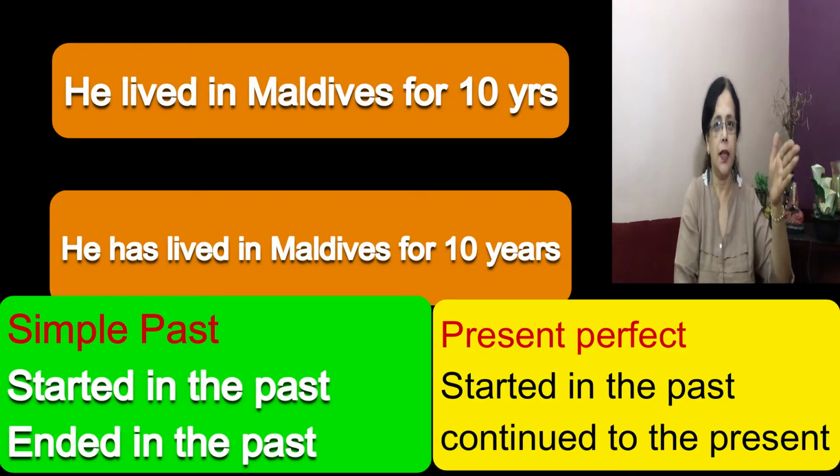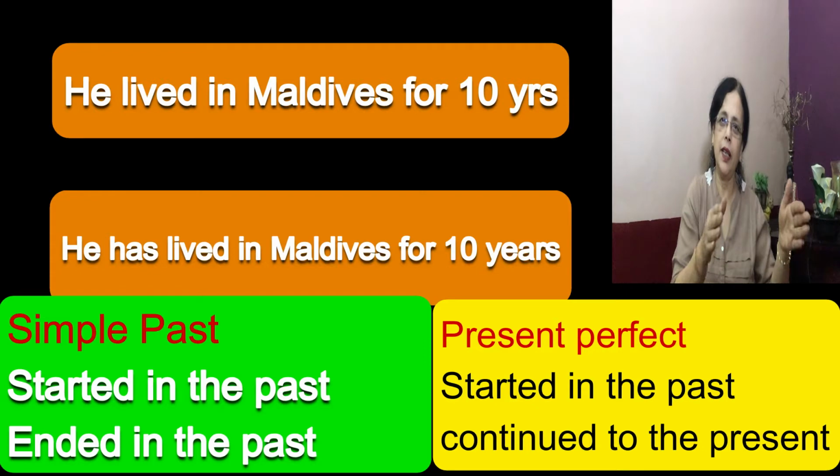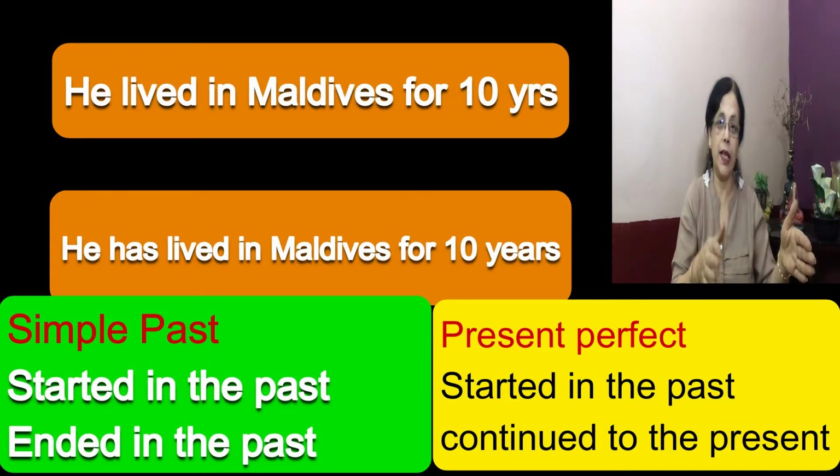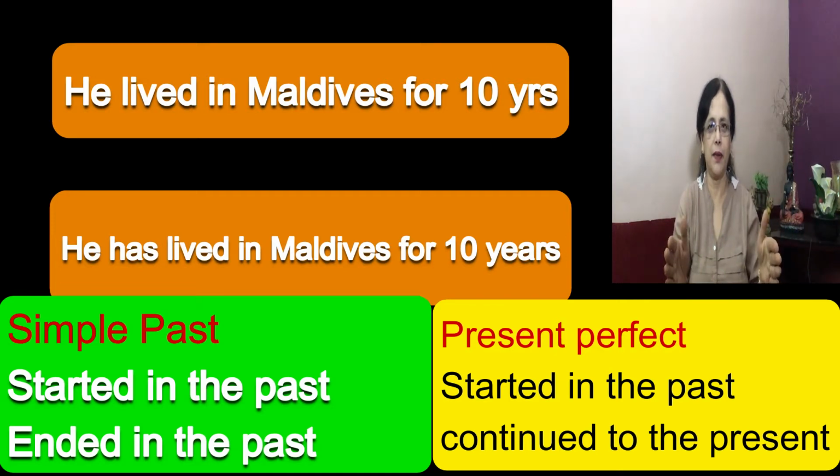But in simple past, there is no connection of that action with the present. But in the present perfect tense, there is a connection. If you remember, I told you that present perfect tense acts like a bridge between past and present.